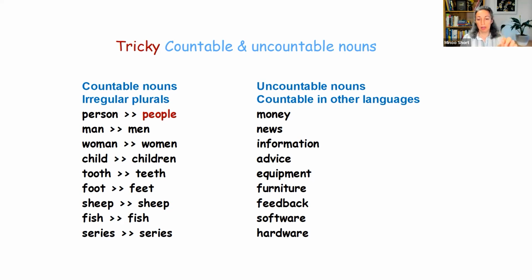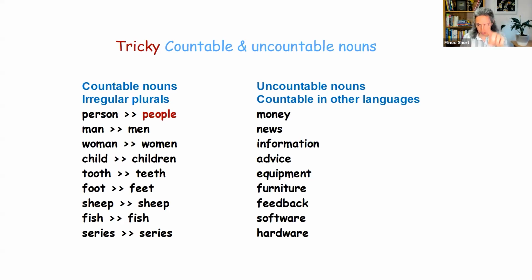And then of course you have the uncountable nouns, I've listed them here as well. And they're tricky because they're usually countable in other languages. So coming from your own language, you want to put S on information. You want to make it plural, one information, two informations. English has these idiosyncrasies.